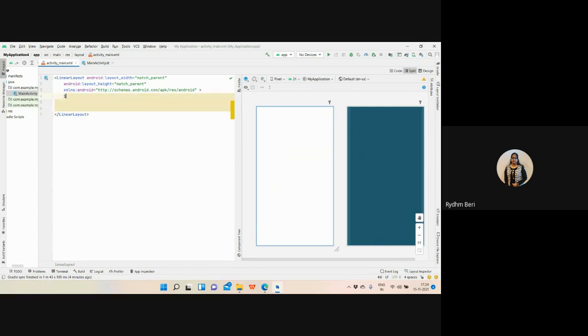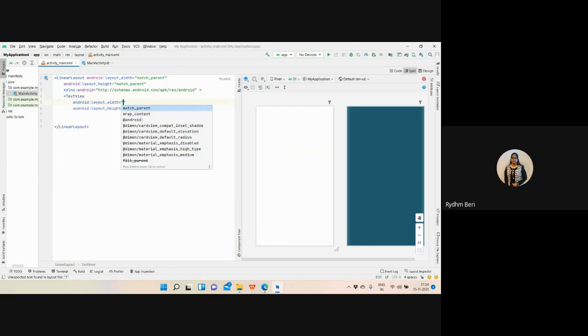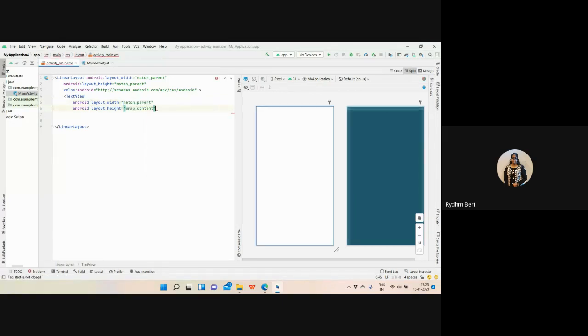What is a text view? Text view is a label. See, I'm having a text view. Every component has these two similar properties. What is the width of this component? I'm saying the width will be match parent and the height will be wrap content. So whatever the content size it has, it will take as much space. Now let me have the text here.